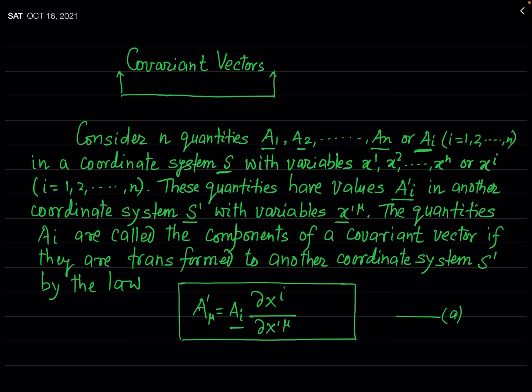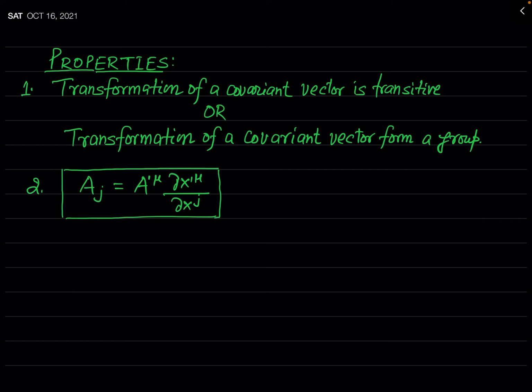Now after getting the concept of the definition of a covariant vector, we will see its two important properties first of all. The first property, as you have seen in the case of contravariant vector, is just like that. The first property says that transformation of a covariant vector is transitive, or this statement can also be written in this form, that transformation of a covariant vector forms a group.